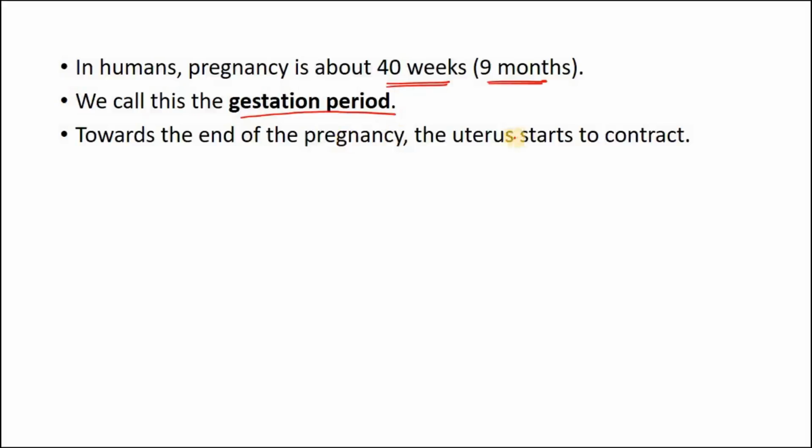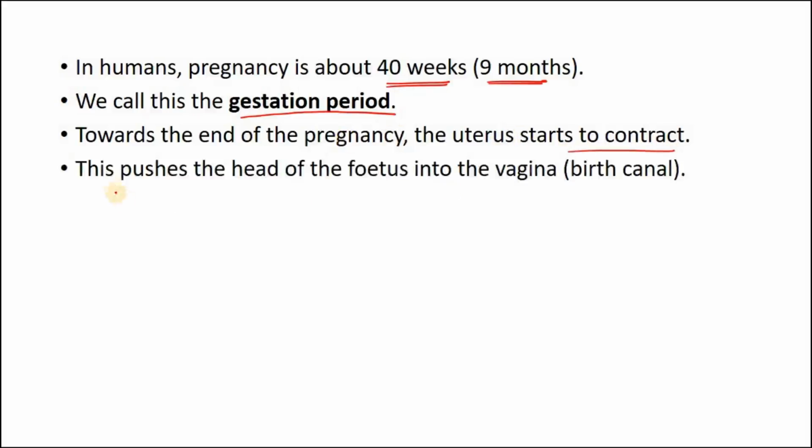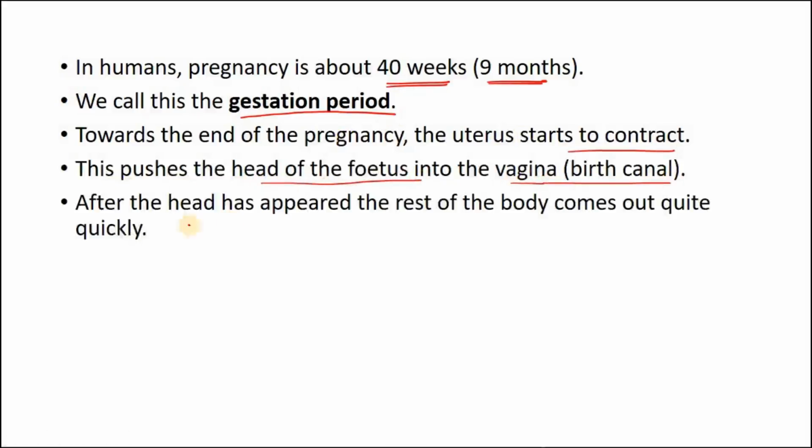Towards the end of the pregnancy, the uterus starts to contract. This pushes the head of the fetus into the vagina, that's the birth canal, and after the head has appeared, the rest of the body comes out quite quickly, because the head is the biggest part of the newborn baby. Suppose the baby is inverted, the head cannot come out first, the leg comes out, then it's very tough. Then at that time cesarean operation has to occur. The doctor will have to cut open the womb and take out the baby, because the baby is unable to come out on its own. So we do a C-section.